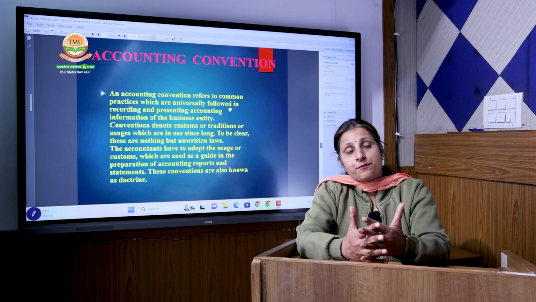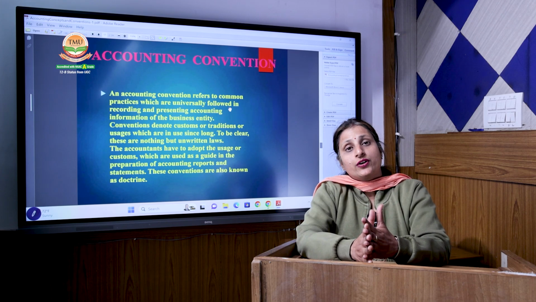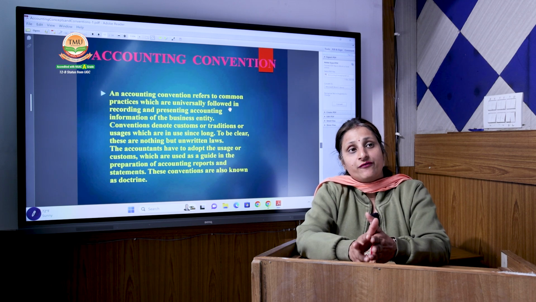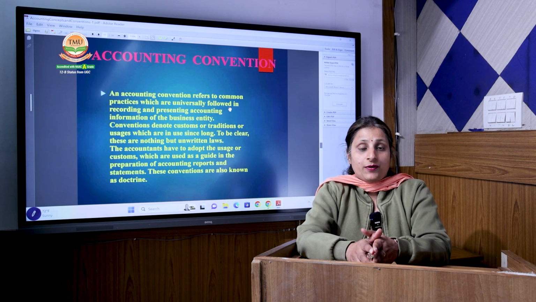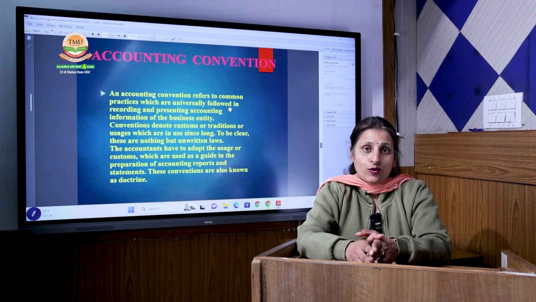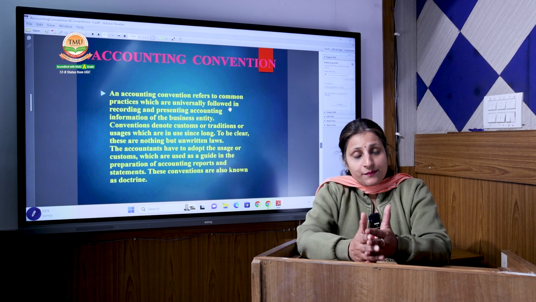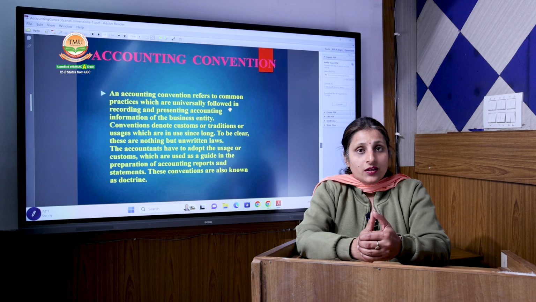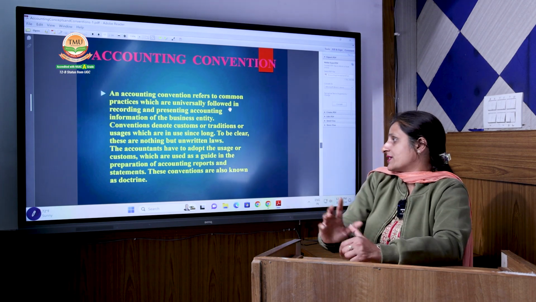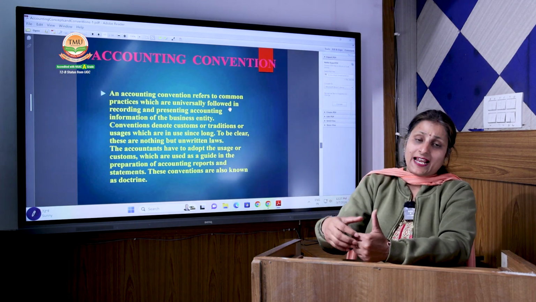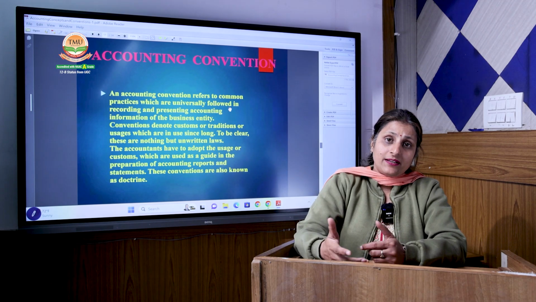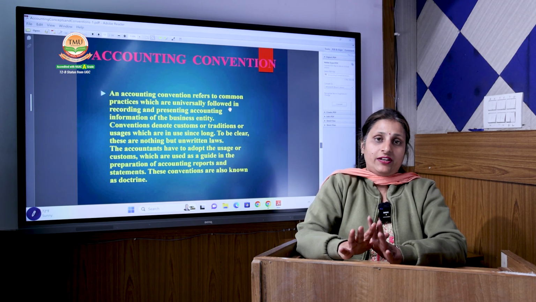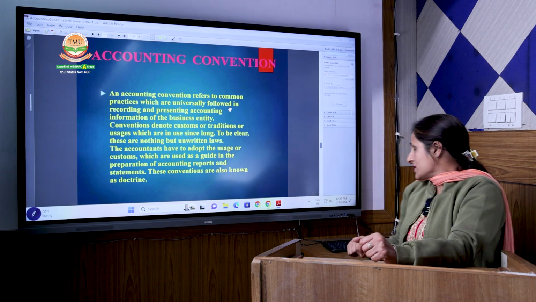Therefore, it is very important that accounting books disclose information that is transparent and reliable, because it is important information on which a person's living and decisions depend. Therefore, there are certain conventions which work as a guide while preparing accounting statements, to make it more convenient.